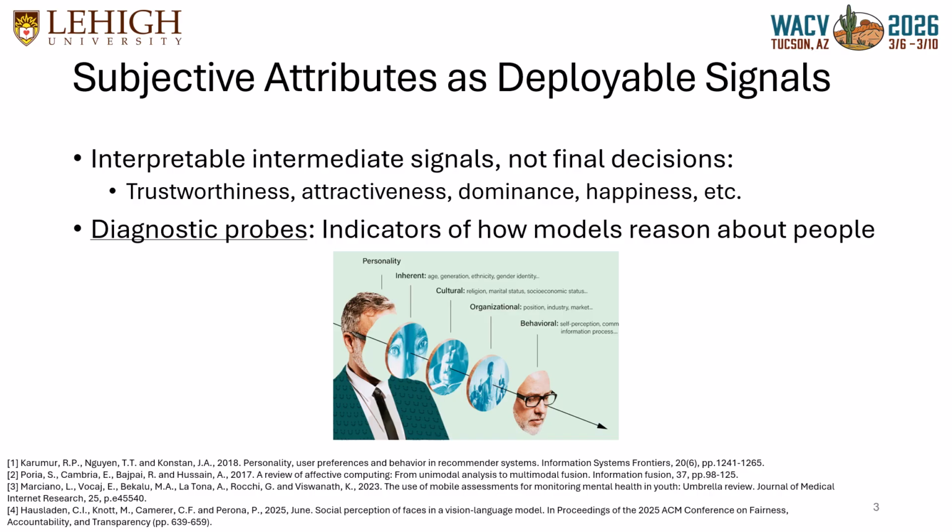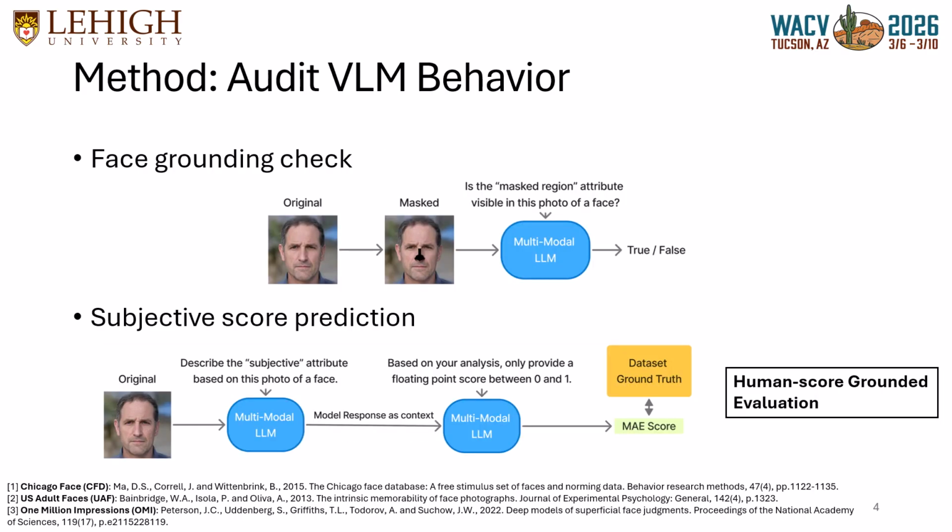Our evaluation pipeline has three lightweight stages designed to be practical and deployable. First is face grounding. We mask facial regions, specifically eyes, mouth, nose, and eyebrows, to verify that a model's predictions actually rely on facial cues, not background or spurious signals. Second is subjective score prediction. Models are asked to predict normalized scores between 0 and 1, which we then compare against human annotated labels.